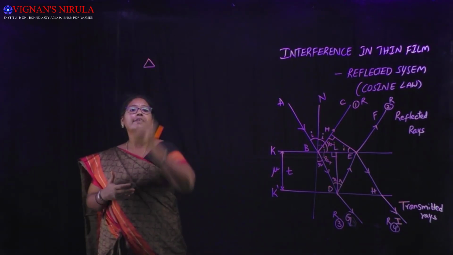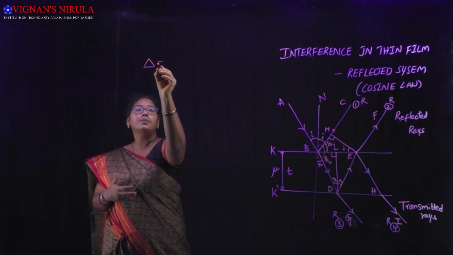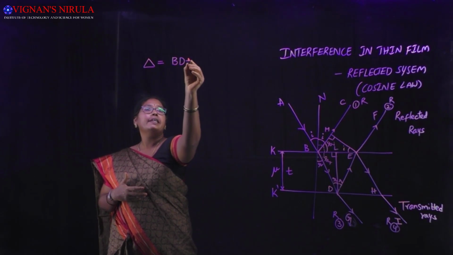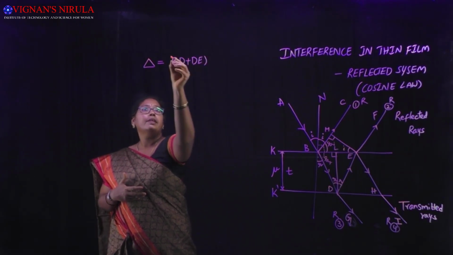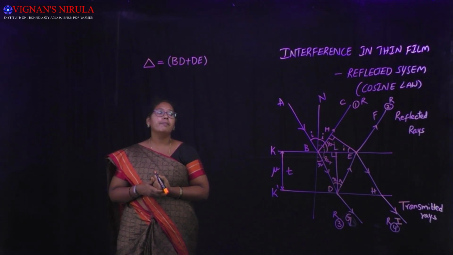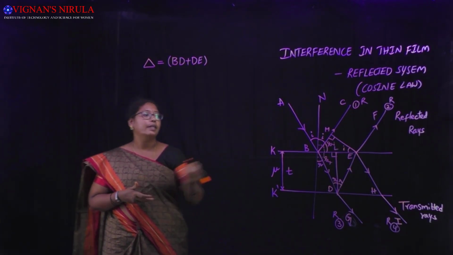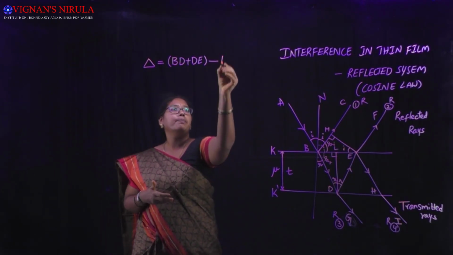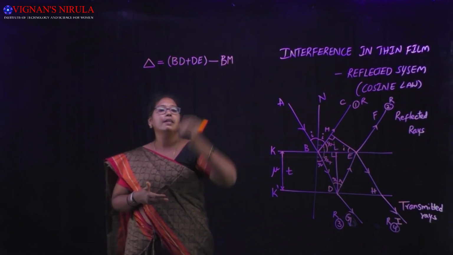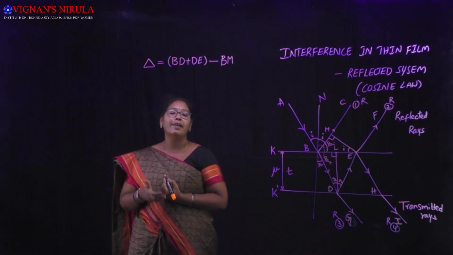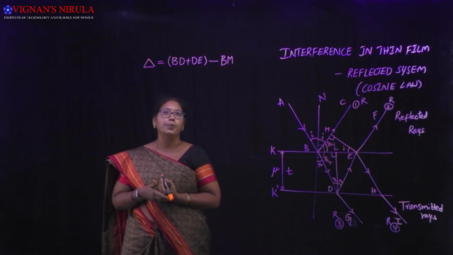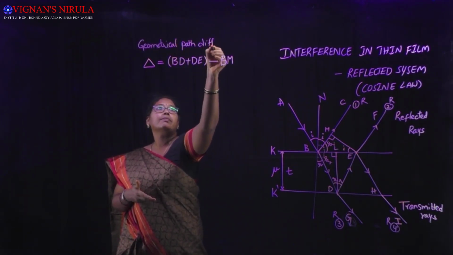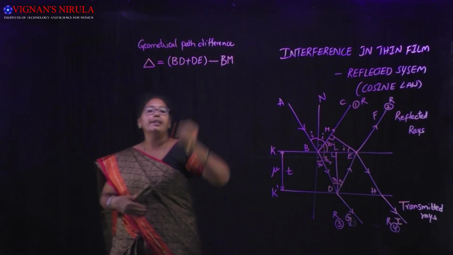The geometrical path difference delta is equal to BD plus DE, the distance covered by ray 2 additionally when compared to ray 1, minus BM, the path length covered by ray 1 when compared to ray 2. This is the geometrical path difference between the two reflected rays.